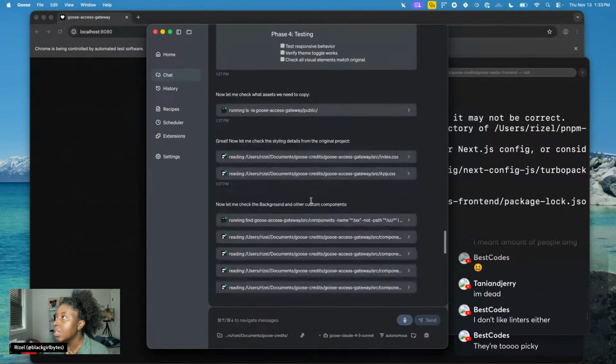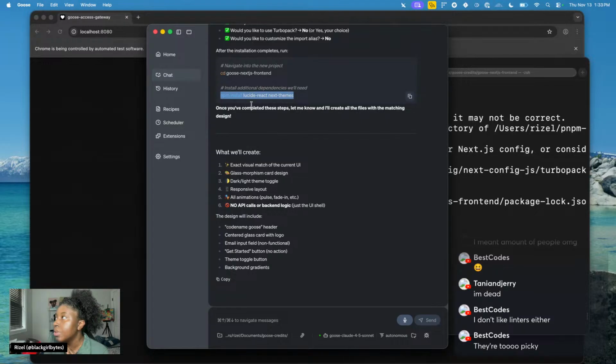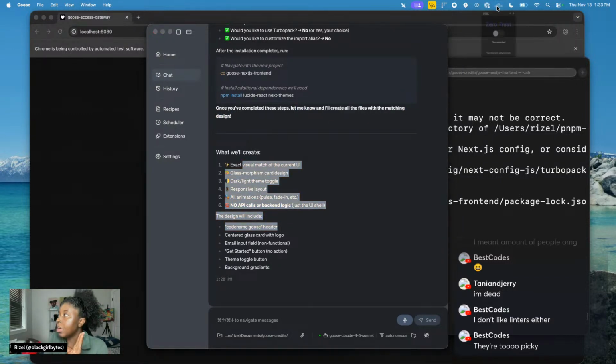I'm also going to tell it I don't see the project. So let me just make sure it says, once you've completed these steps, let me know and I'll create all the files with the matching design. Okay, cool. We'll create this, and this. I just wanted to make sure that I wasn't tripping. All right, I'm going to turn it back on.